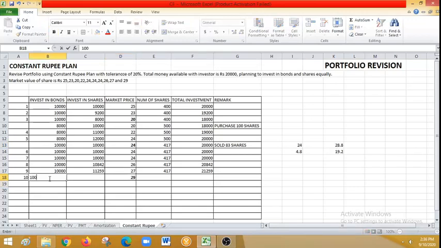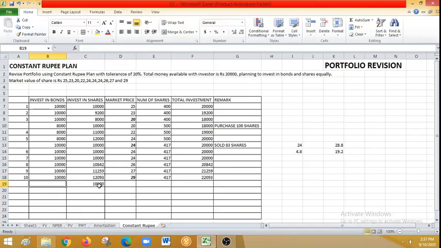Let me check how to do the revision. I have 417 shares, equal to 29 multiplied by the number of shares, and the total is investment in bonds plus investment in shares. So what do I need to do now? I need to revise the portfolio. To revise it, I bring back the investment in shares to its original value. What is the original value? 10,000.